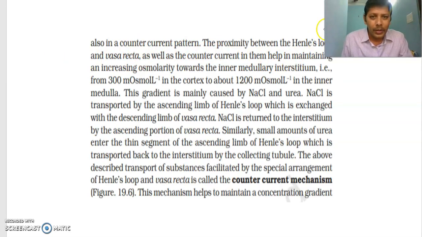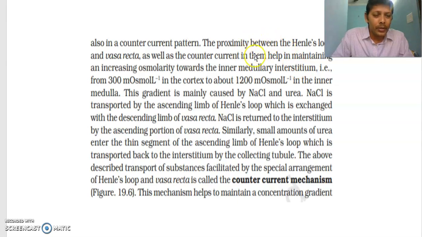Next, another important thing for the formation of concentrated urine, another important requirement is proximity, nearness between the Henle's loop and vasa recta. They are not so far, they are very close. The proximity between the Henle's loop and vasa recta as well as countercurrent in them help in maintaining and increasing osmolarity towards the inner medullary interstitium.